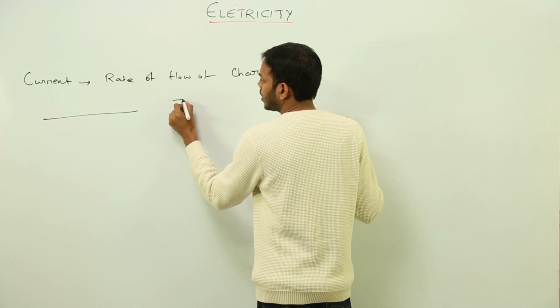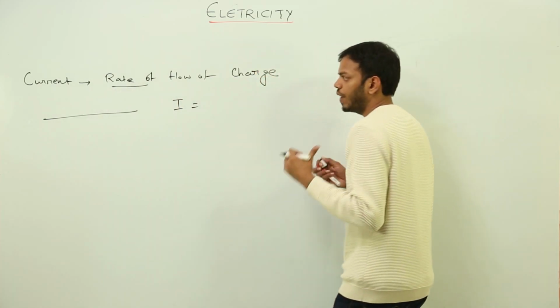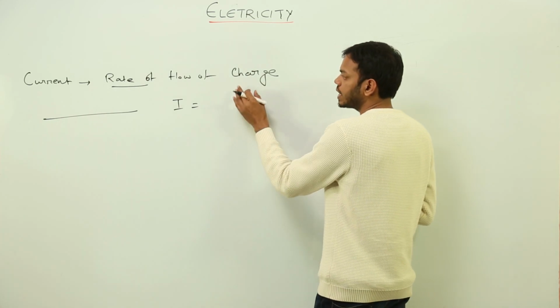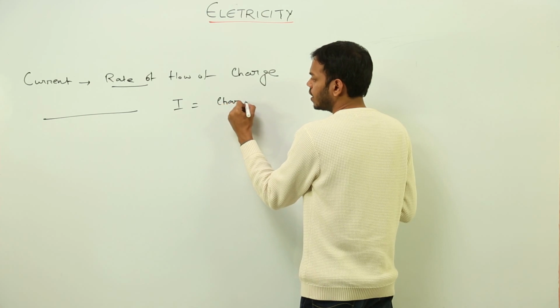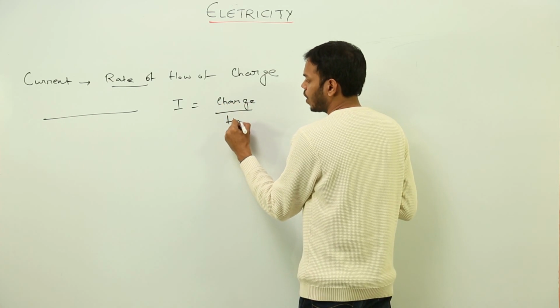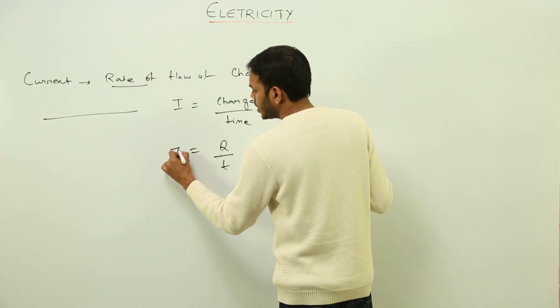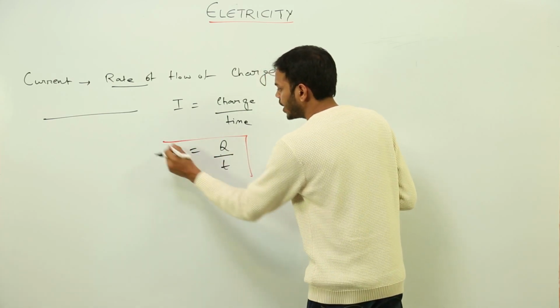Current is denoted by the term I. Rate means the rate. Whenever this word will come in your physics, even in your higher classes, that means the physical quantity is getting divided by time. So charge upon time. Alright. So charge is represented by Q, time is T. So this is the basic definition of current, rate of flow of charge or charge upon time.